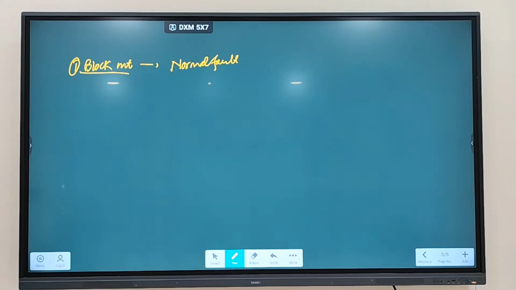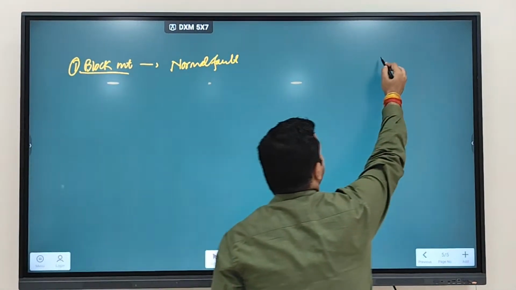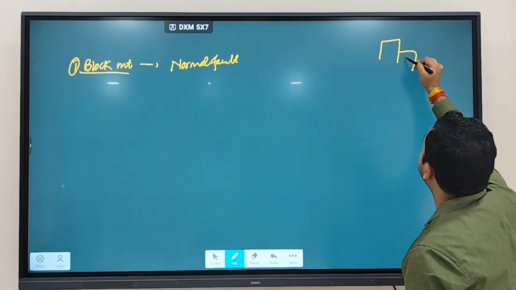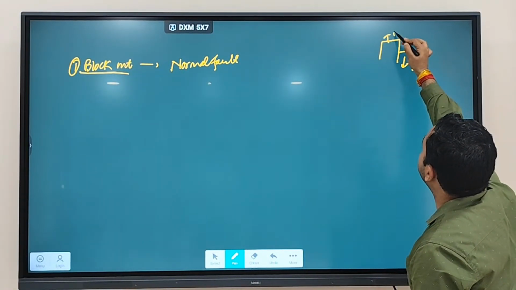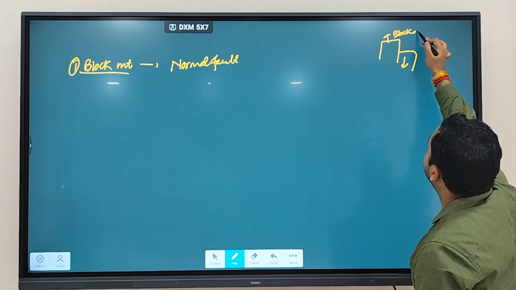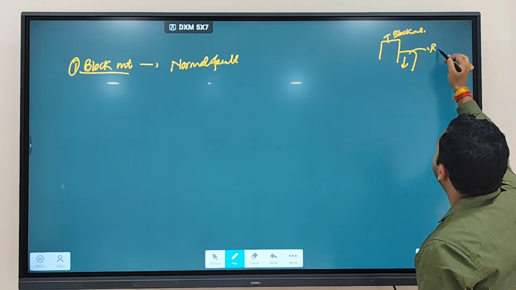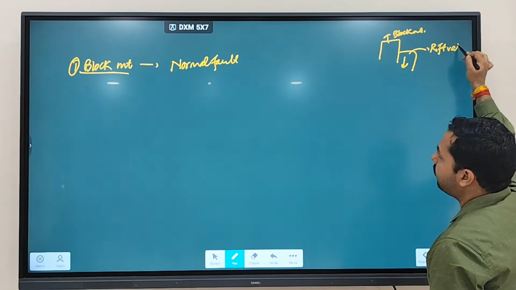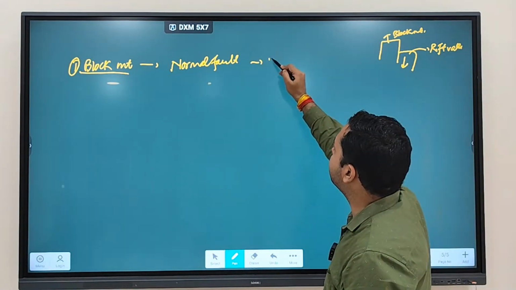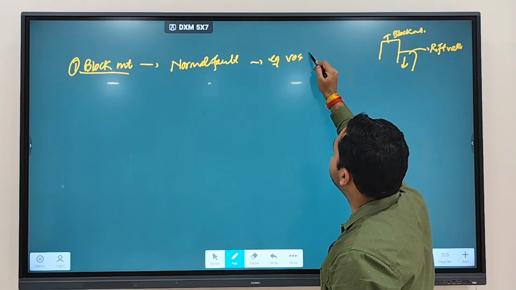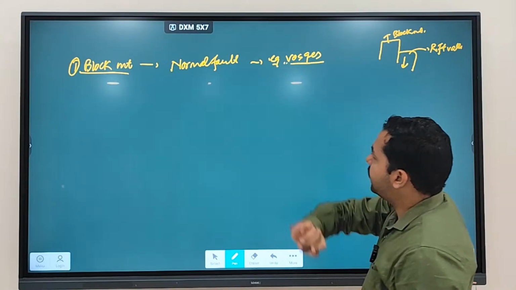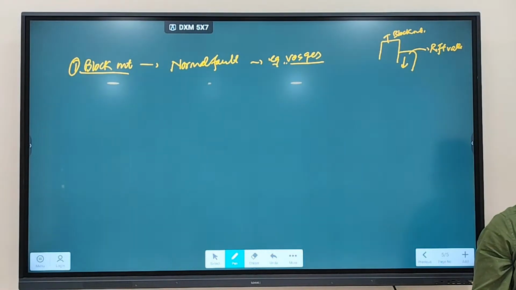So what type of fault is going to be formed? Normal fault. So this is moving downward, the upper part is going to be called as what? Block mountain. This is going to be called as what? Rift valley. Example of block mountain we discussed last class. Example of block mountain, Vosges mountain.